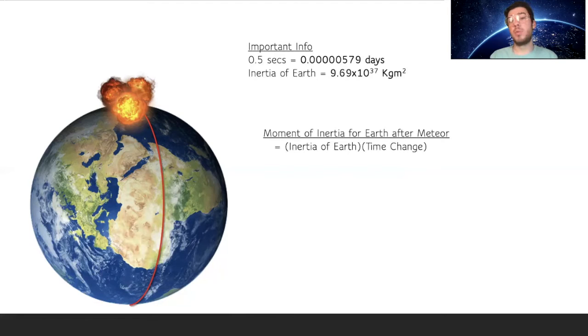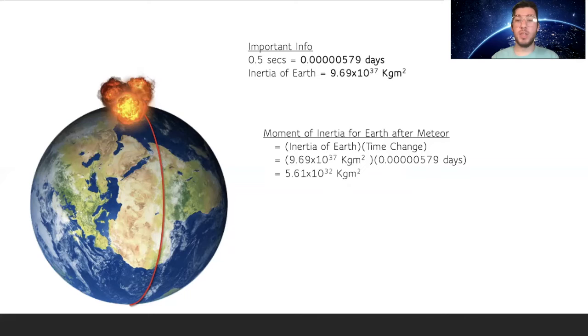So in order to find the moment of inertia change after the meteor hits, we take the moment of inertia and multiply it by the time change that the meteor caused. So it's 9.69 times 10 to the 37 kilograms times meters squared times 0.0000579 days. And we find that that is 5.61 times 10 to the 32 kilograms times meters squared.